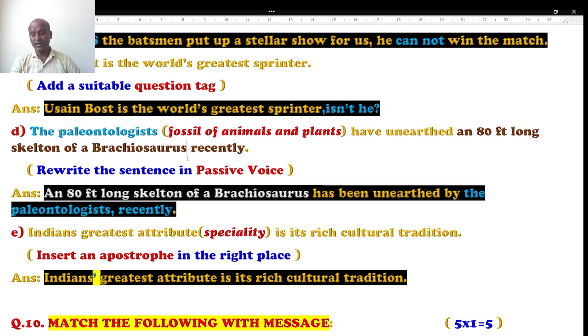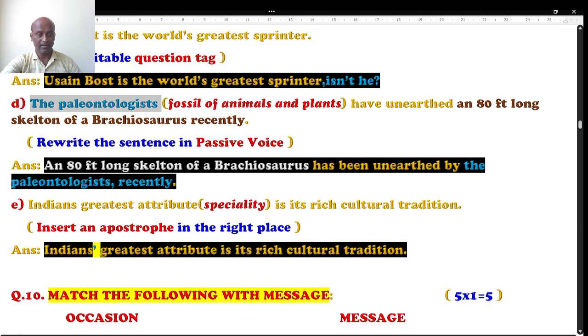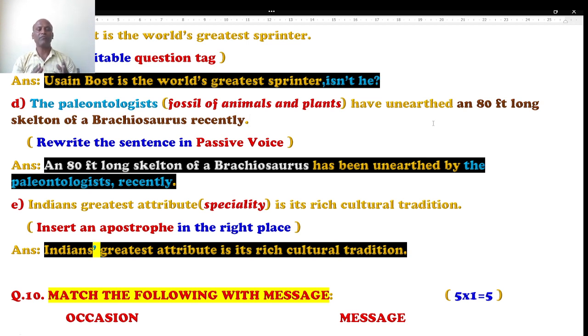Here the subject is the paleontologists, and the object is an 80 feet long skeleton of a Brachiosaurus, and recently is the remaining part of the sentence, which is not the object. The question is in present perfect tense because have and has are used, and V3, the past participle, is there. Let me give you the clue. You have to replace subject with object and object with subject. According to the tense, when present perfect is given, have or has, we are supposed to use the helping verb have been or has been. The verb will be V3 and you have to add the word by.